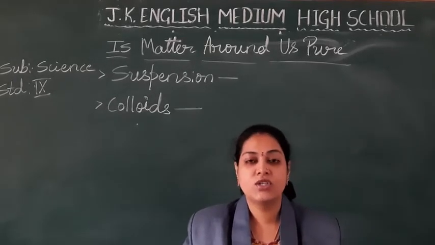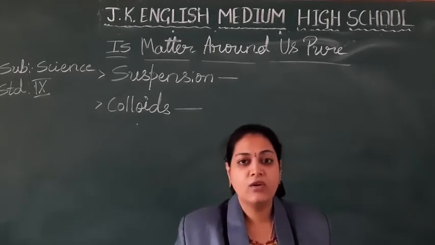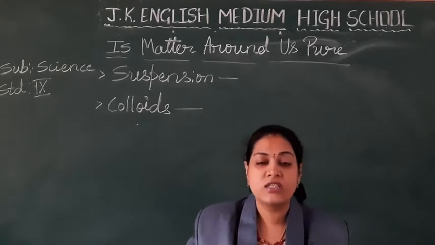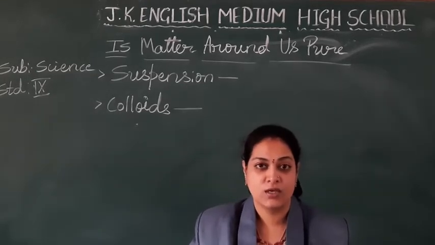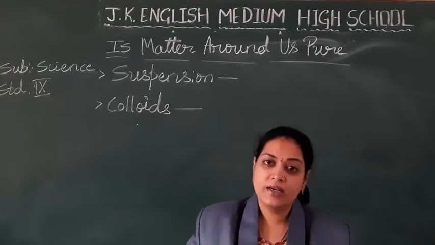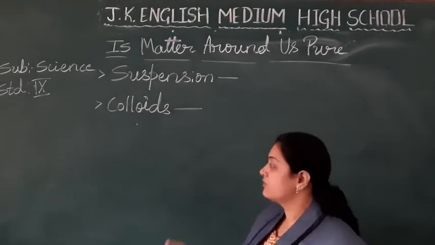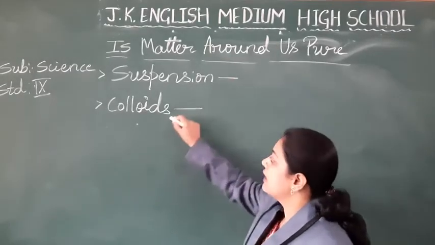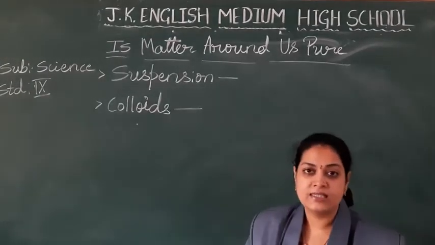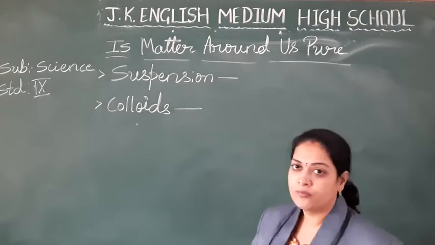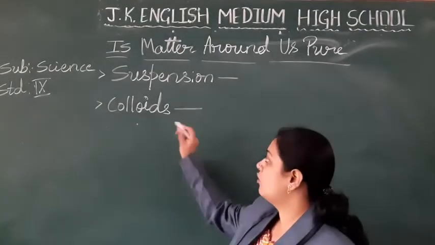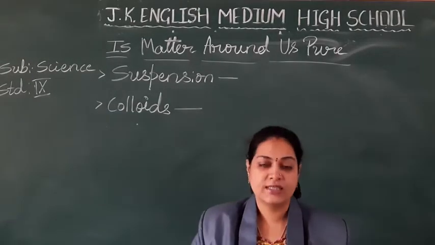A heterogeneous mixture is one where you can distinguish the constituents in the mixture. Under heterogeneous we are going to discuss suspensions and colloids. So today in our class we are going to discuss the meaning of suspension, examples, properties, followed by colloids.